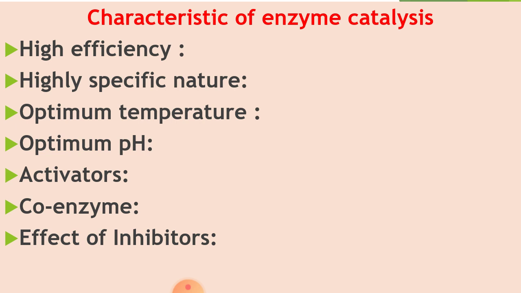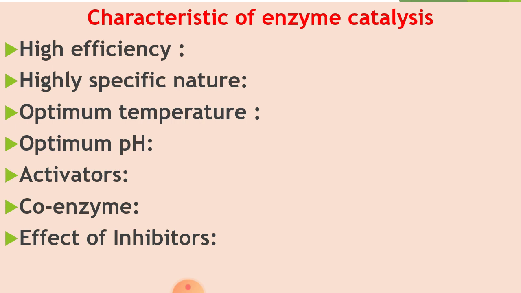But when you want to digest the protein in the stomach, the pH should be 2 to 3, and at this pH the pepsin enzyme is activated. So that indicates the digestion of food also requires optimum pH at different places. That's why pH is also very important for enzymatic reactions.